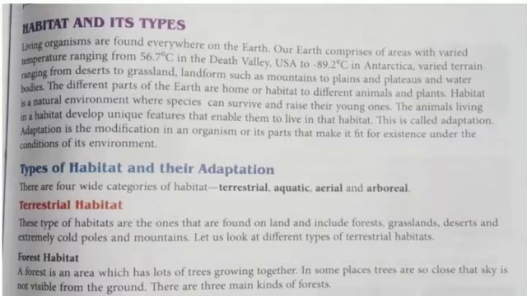Means to live in that place, some changes occur in their body. For this they take years and years, and then they develop a unique feature, and then they survive in that habitat.